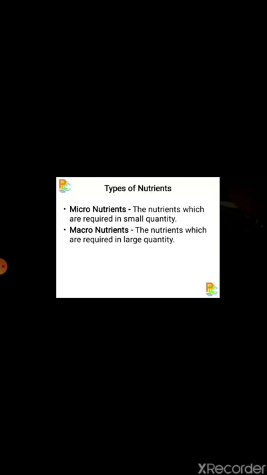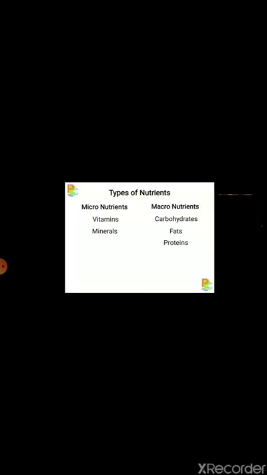We can also say that bodybuilding food, which is protein, helps in growth and development of the body. It helps to repair or replace worn out tissues. It provides faster recovery from injuries also. In this flow chart you can see micronutrients, that are vitamins and minerals, and macronutrients are carbohydrates, fats, and proteins.